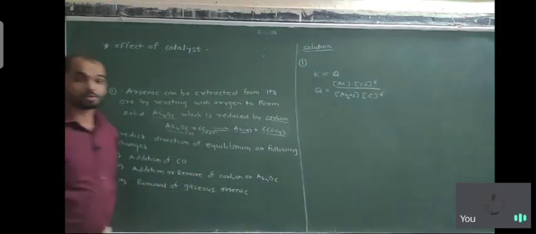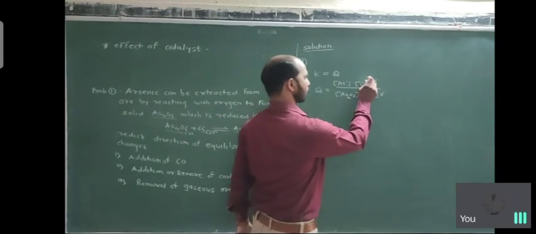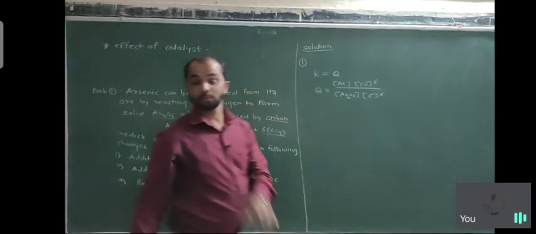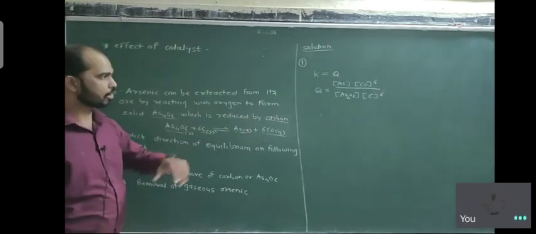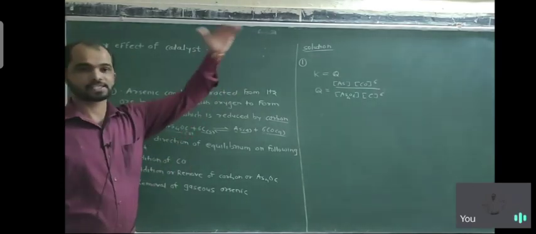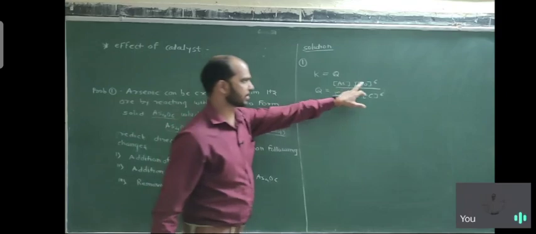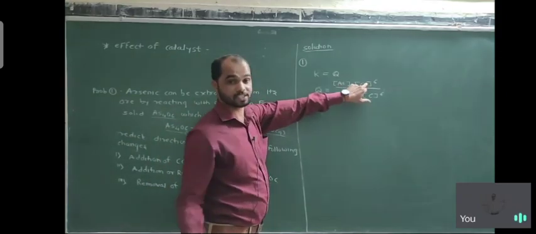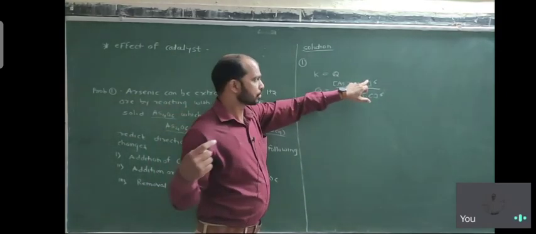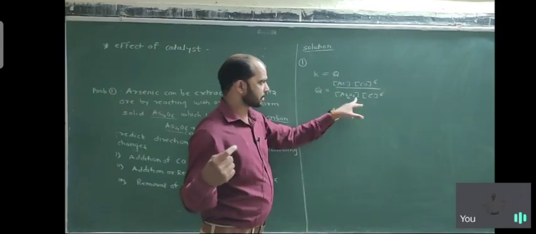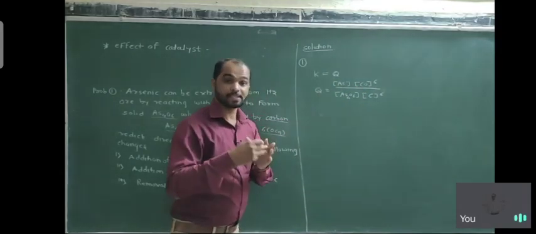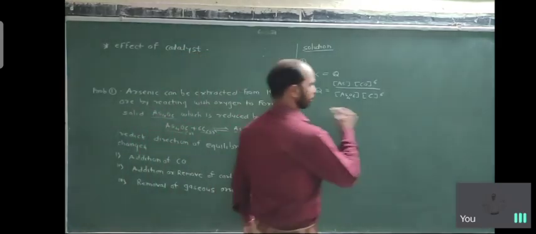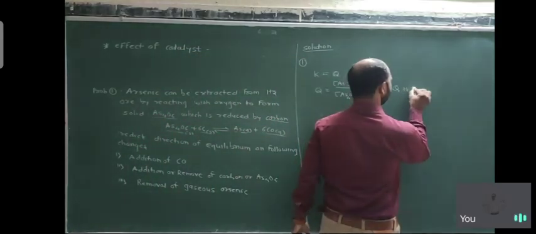Addition of CO. Suppose we add more CO here, so the value or concentration of the numerator increases. If this value increases because the concentration increases after adding CO, it increases as compared to the denominator, so the value of Q increases.